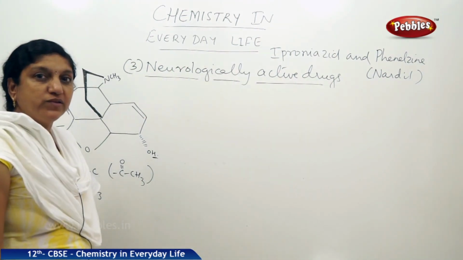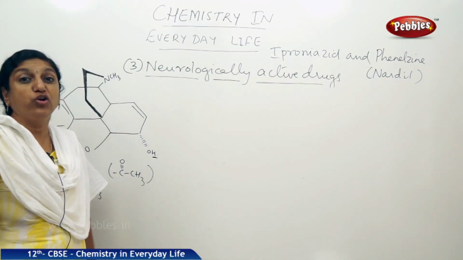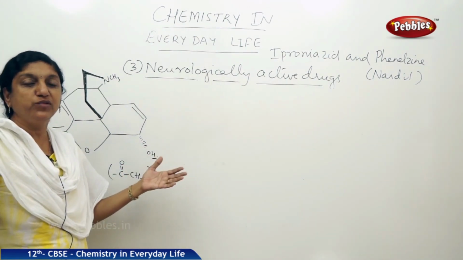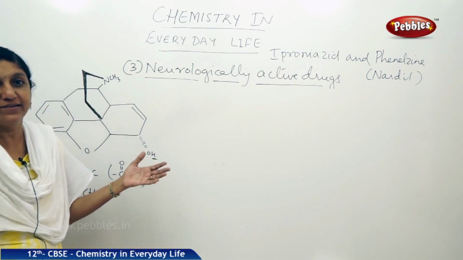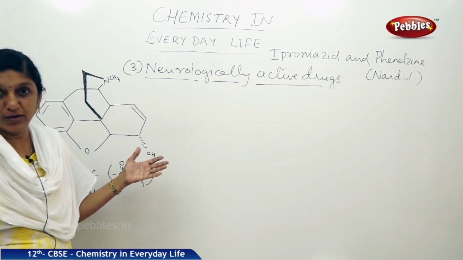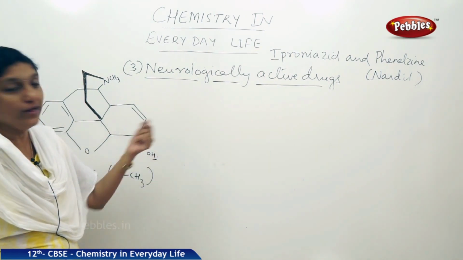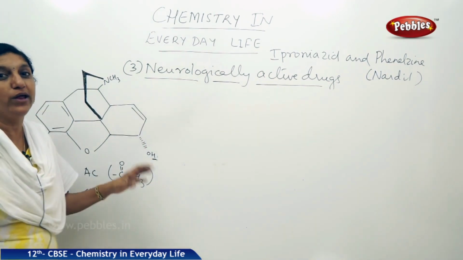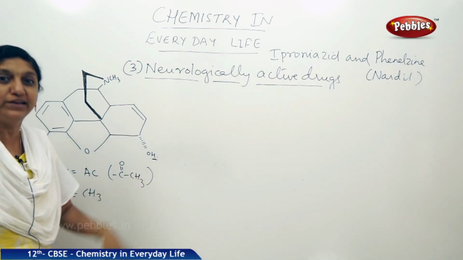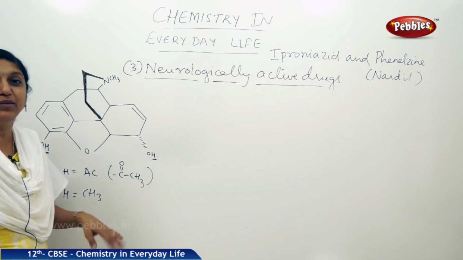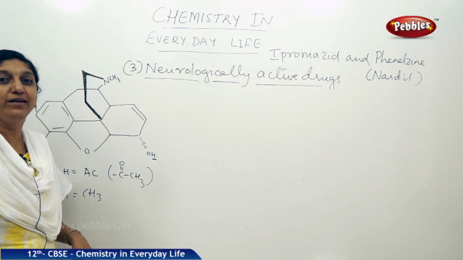Now morphine, as we said, is a common narcotic analgesic, and the other examples we have given for narcotic analgesics are codeine and heroin. So morphine, codeine and heroin, all three of them are structurally similar to each other, and they have a similar action in the body in producing sleep and relieving pain.